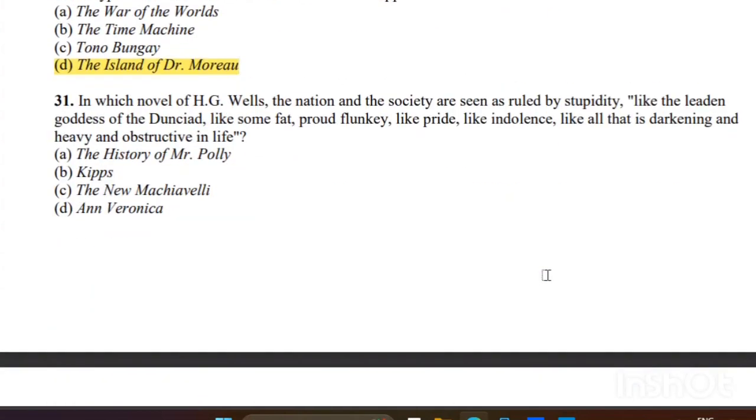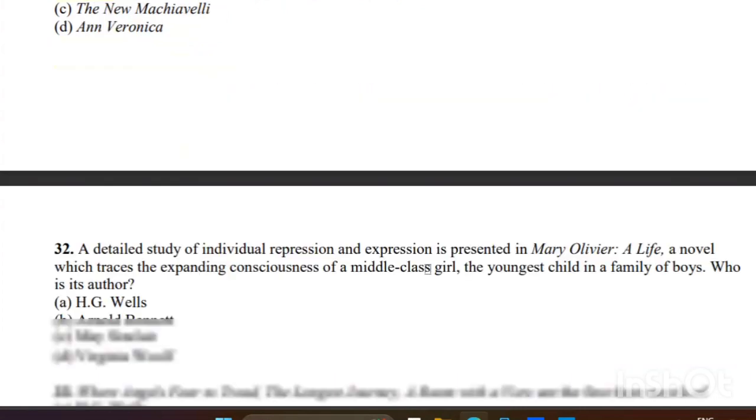Next question. In which novel of H.G. Wells are the nation and the society seen as ruled by a stupidity, like the leaden goddess of the Dunciad, like some fat, proud flunky, like pride, like indolence, like all that is darkening and heavy and obstructive in life? So the right answer is B, Gibbs. Gibbs is the right answer. Next.